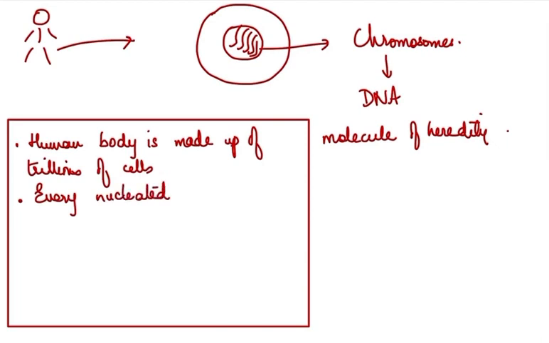So every cell which has a nucleus has thread-like structures known as chromosomes.